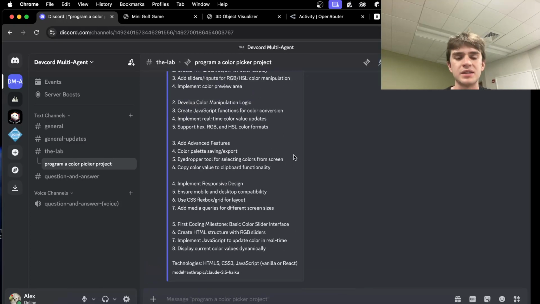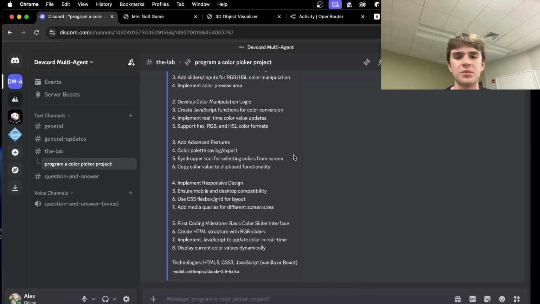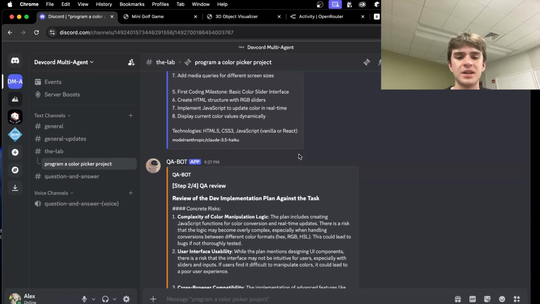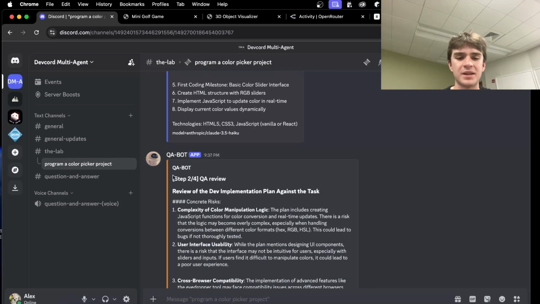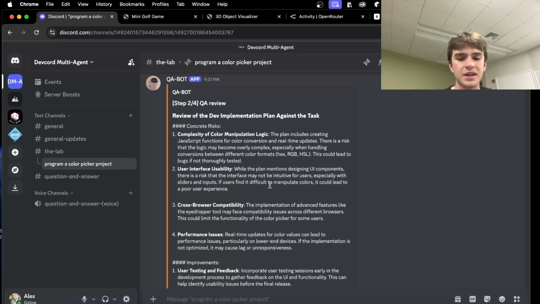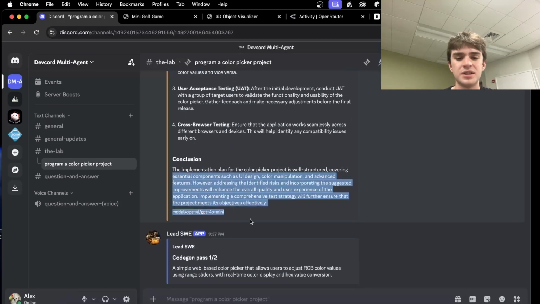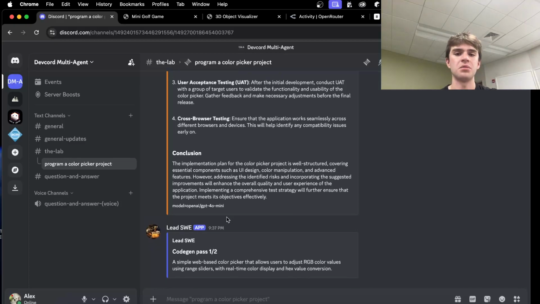One thing that's interesting is a lot of the time, some of these agents are not going to be able to doubt themselves too easily. That's why we have the Q&A bot. The Q&A bot would automatically come in, and he says, hey, let's do a review. There's the complexity of color manipulation. There's the user interface. There's cross-browser. He comes with all these ideas, and he comes with a conclusion. This gets sent back to SWE, and he's like, oh, thanks for the recommendations.